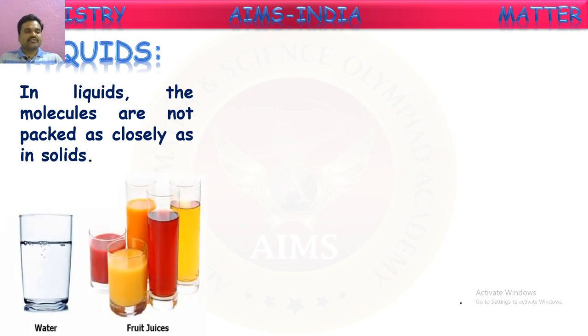See different kinds of liquids. Examples are given. Water is a liquid. Some fruit juices are liquids. We can say some other examples also, like liquid sugar. What else? Yes, oils come under liquids. Petrol, diesel, kerosene. These all come under liquids. What are the general properties of these liquids? Let us see.